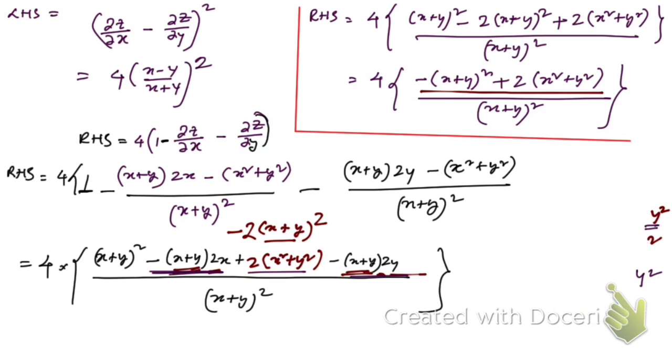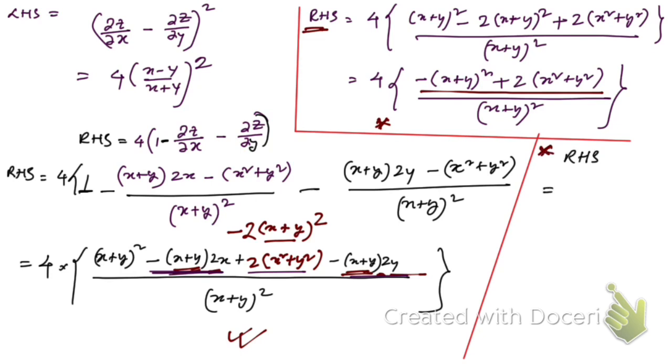Okay, that's right. You see, let me continue. From this step, just write this step, and from here I'm going to continue. So this right hand side will be equal to 4 into, and now the numerator becomes x minus y whole square, by denominator x plus y whole square.